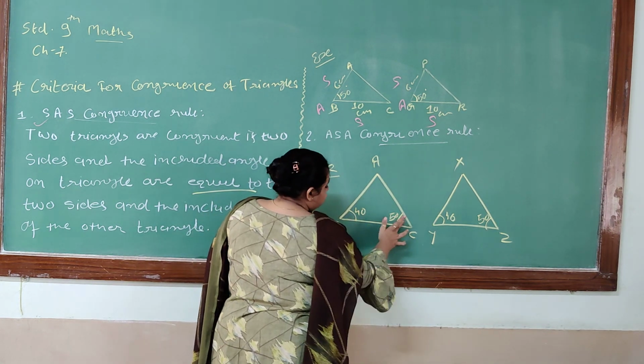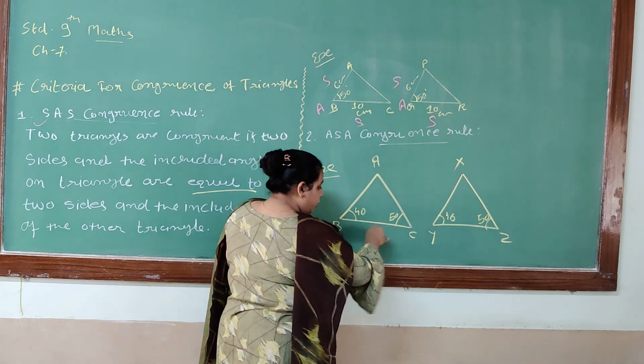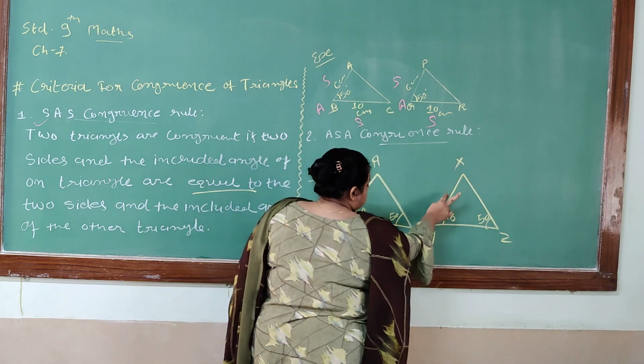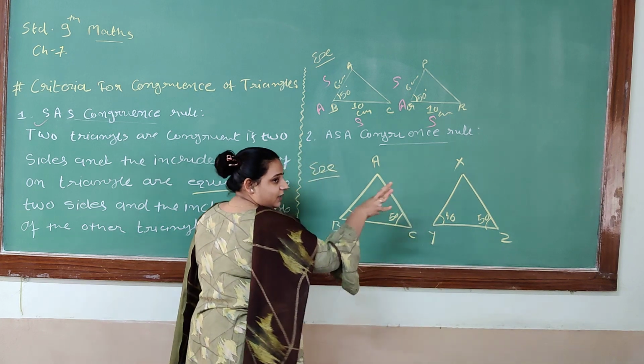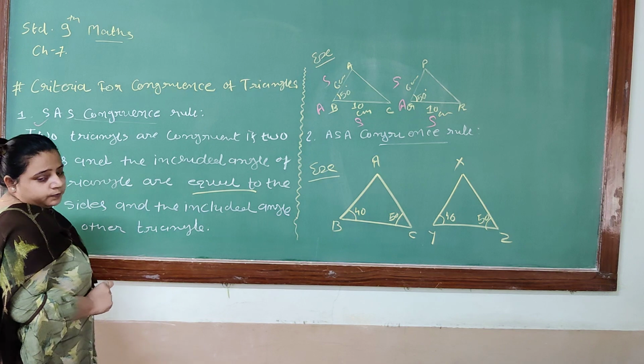In a triangle, two angles and the included side are equal to the other triangle's two angles and included side, then they are congruent.